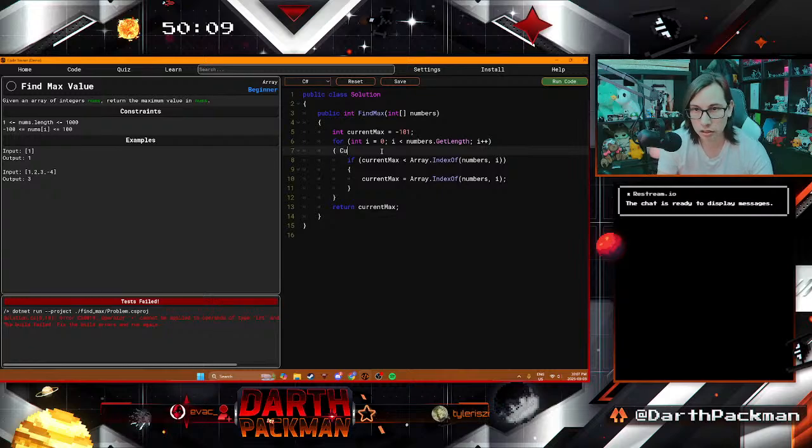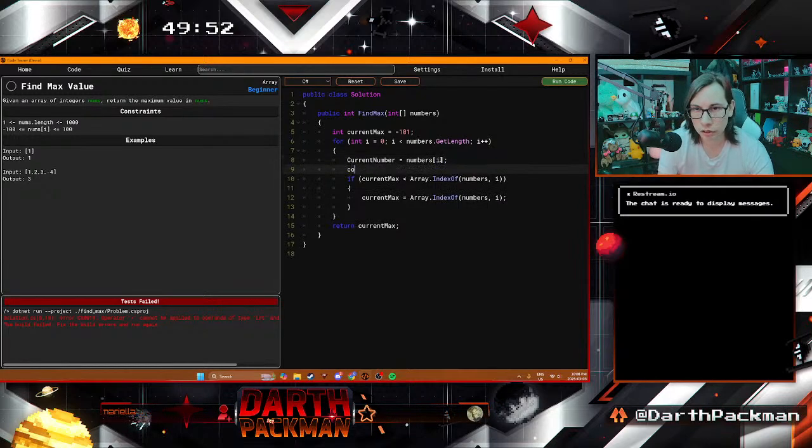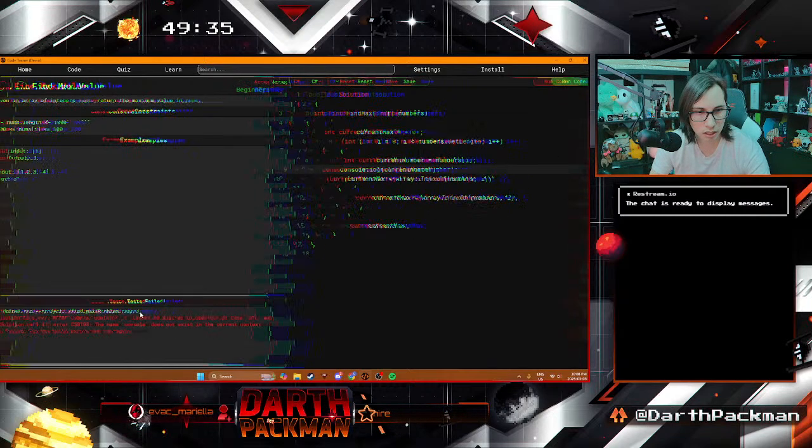Oops. Practice some good best practices here. Current number equals array dot index here. I could just, one second, let me just try this again. Numbers I. And then we'll do console.log. Let's switch that to lowercase, and then we'll do int current number. And we'll just do current number.